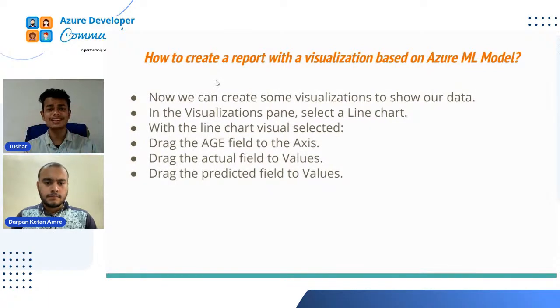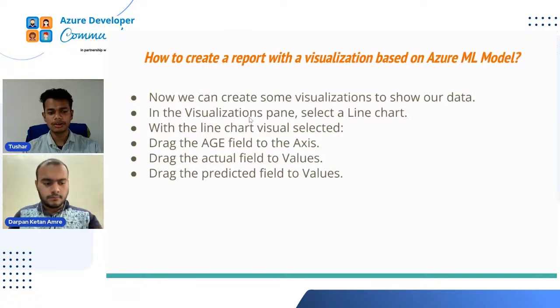A report is a single page which shows different kinds of visualization, but a dashboard is like an admin panel, right? If you are a website developer and you are developing an admin panel, you will be having many things like a sales record chart, a users chart, and different kinds of queries charts. So a dashboard is like an admin panel, and a report is like a single page report. So now we can create some visualization to show our data. And here I have written some steps.